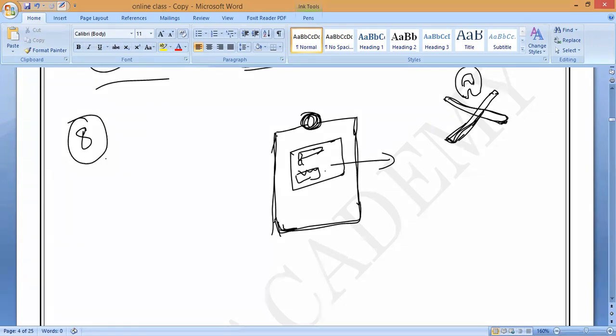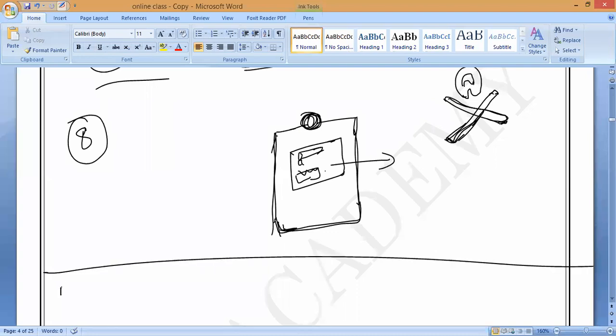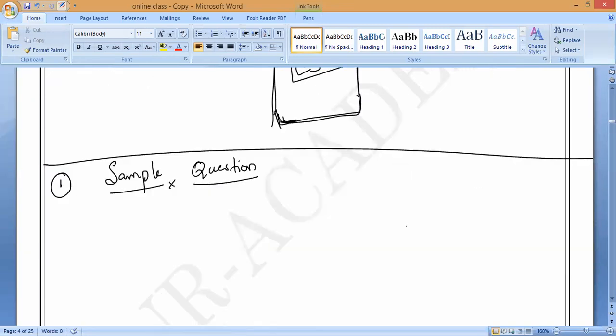Any doubt, anybody? Please ask me. If you understand this, now I will ask you one sample question. Can you answer it? How many of you are ready? Are you ready for the sample question? Okay, write the question. Metal compound A. You have to answer it. Let me see who will answer.